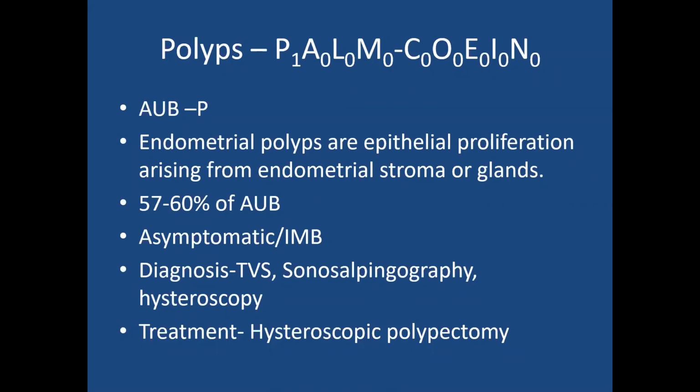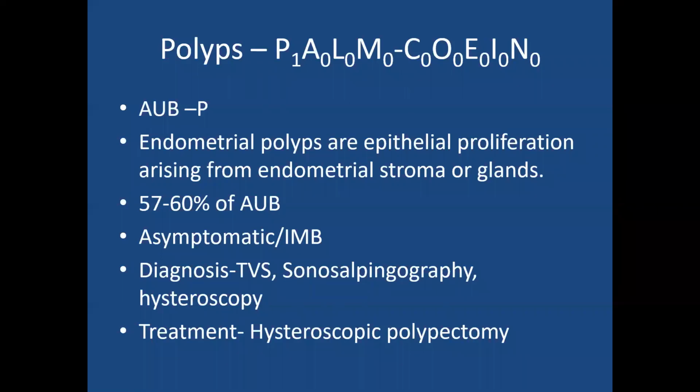The diagnosis is by transvaginal sonogram, because pelvic ultrasound is better than abdominal ultrasound, and sonosalpingogram, that is, they keep the ultrasound probe over the abdomen, and through a catheter they instill water, and they see how the endometrium is there and whether any hyperlucent areas are there or not.